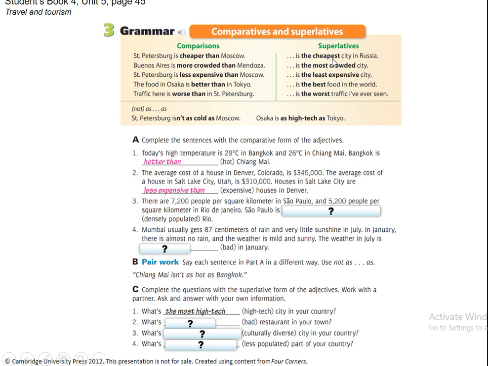Look at the answer. So we have hotter than, less expensive than, more densely populated than, and finally worse than. So in this case we are comparing the weather. There's a lot of rain, and the weather is mildly sunny. The weather in July is worse than in January. So we're comparing the weather from the different seasons that we have.